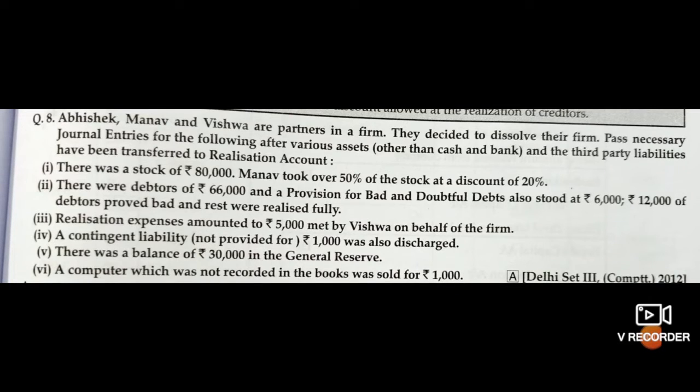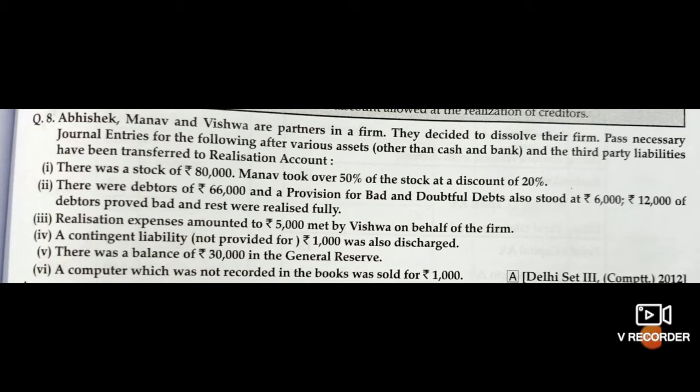Today we will pass the journal entries of various transactions in dissolution. See this problem. Abhishek, Manav and Vishwa are partners in a firm. They decided to dissolve their firm. Pass necessary journal entries for the following, after various assets (other than cash, bank) and the third party liabilities have been transferred to realization account.